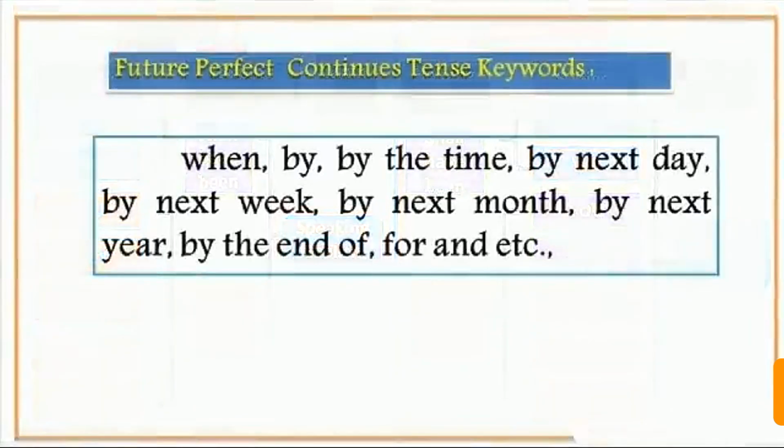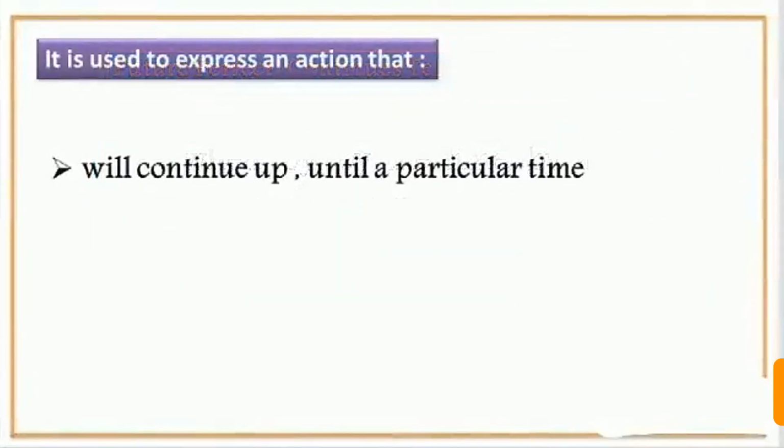Let's see the keywords used in future perfect continuous tense. They are when, by the time, by next day, by next week, by next month, by next year, by the end of. Such kind of words are used in future perfect continuous tense. Let us see its usage. It is used to express an action that will continue up until a particular time. So this is all future perfect continuous tense. So here we have completed the complete future tense also. In this manner the complete tenses are finished.